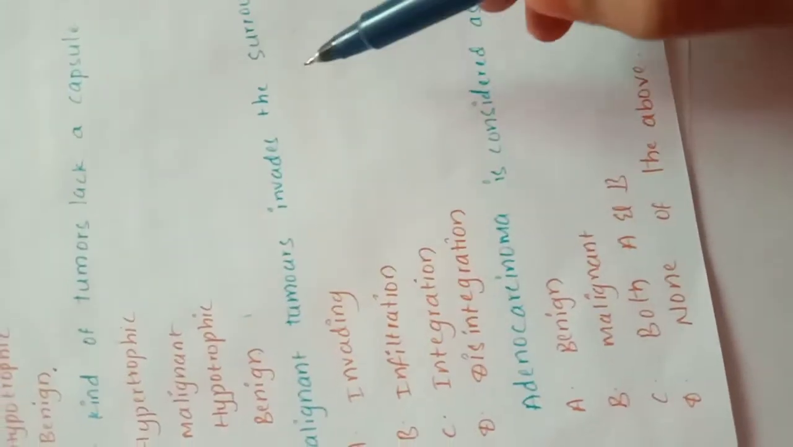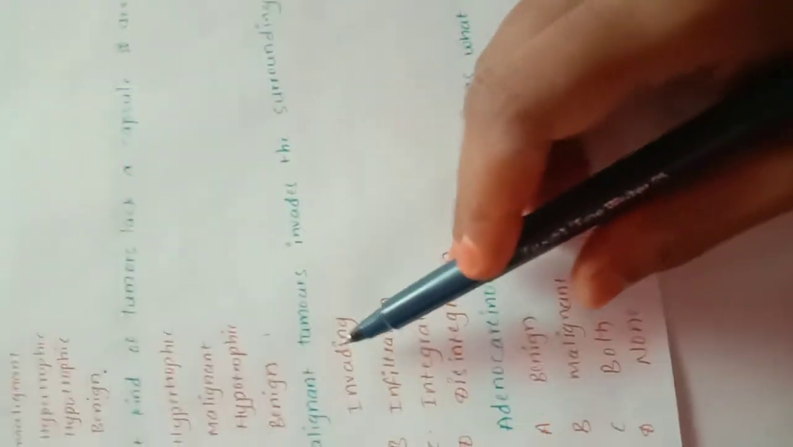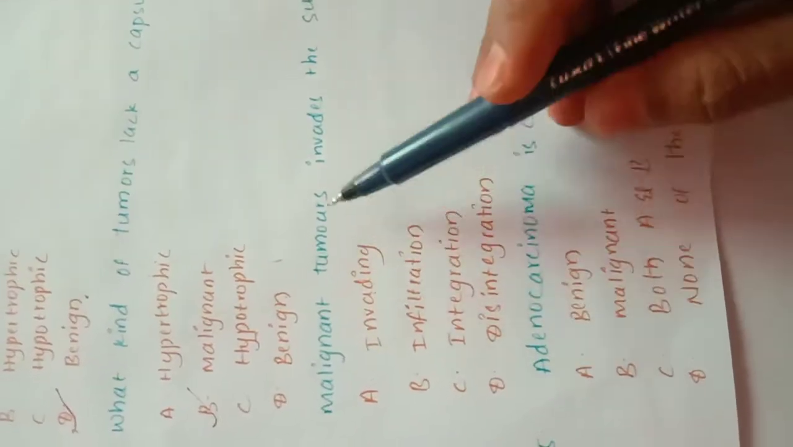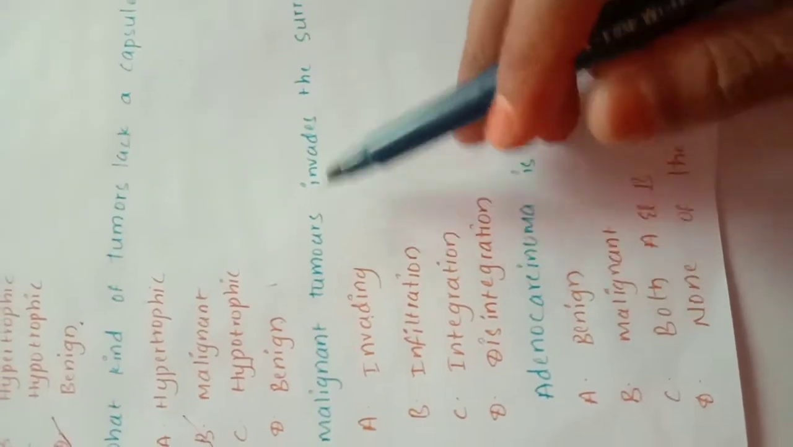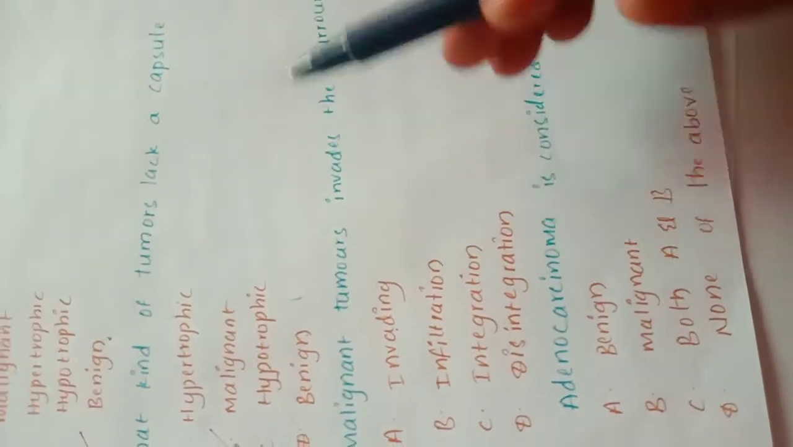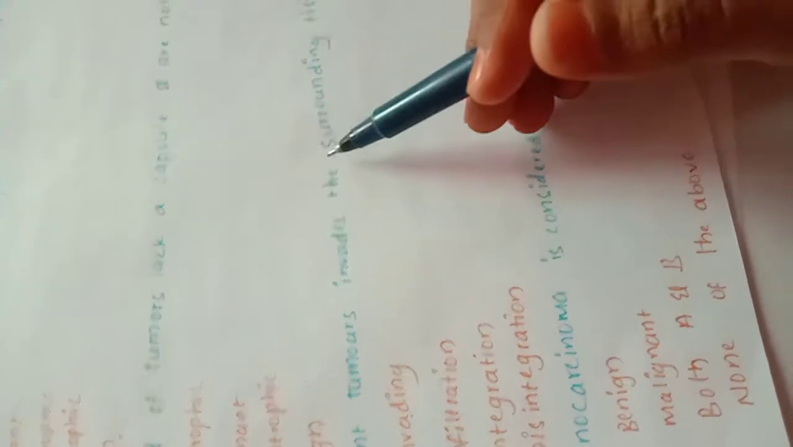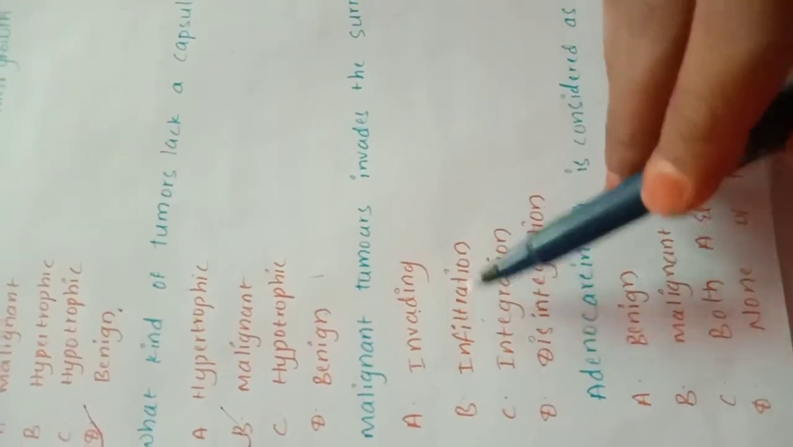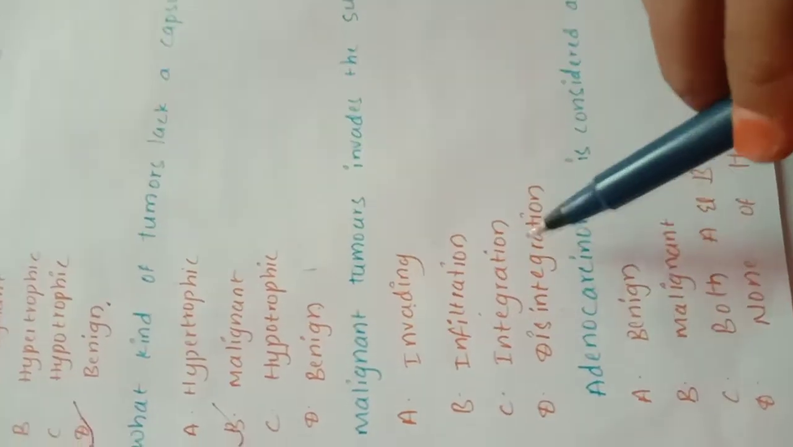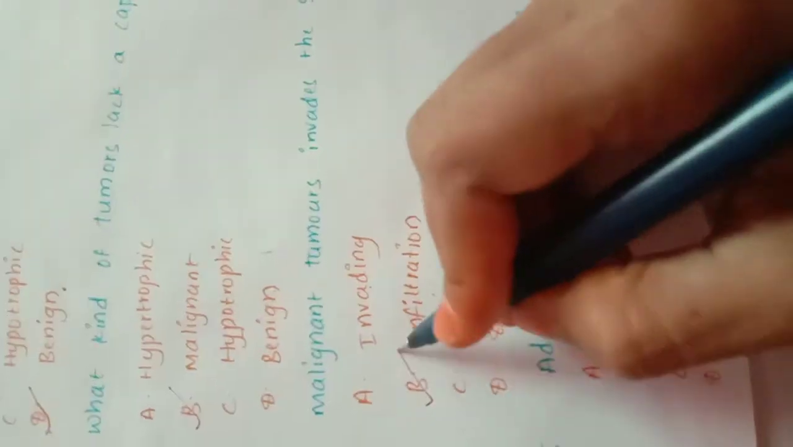A malignant tumor invades the surrounding tissue and will spread to other organs, but by which process do they spread to the surrounding tissue? Invading, infiltration, integration, disintegration. Which of the following options? Infiltration.